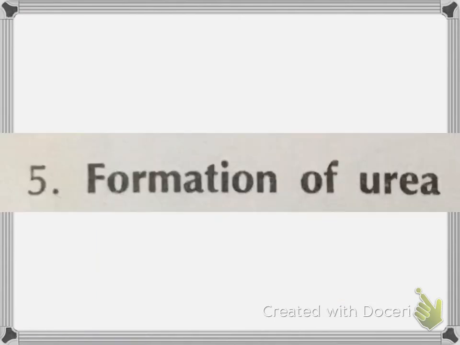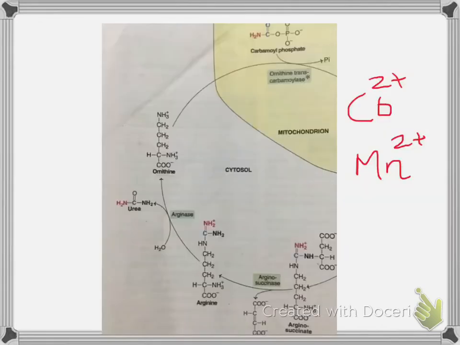The fifth and final step of the cycle is formation of urea. So this is the last step in the urea cycle. Here the arginine is cleaved by the enzyme arginase to form urea, and ornithine is regenerated.